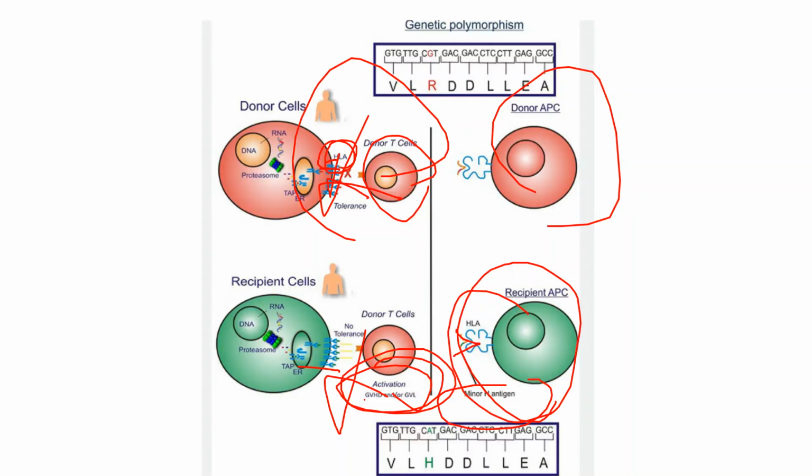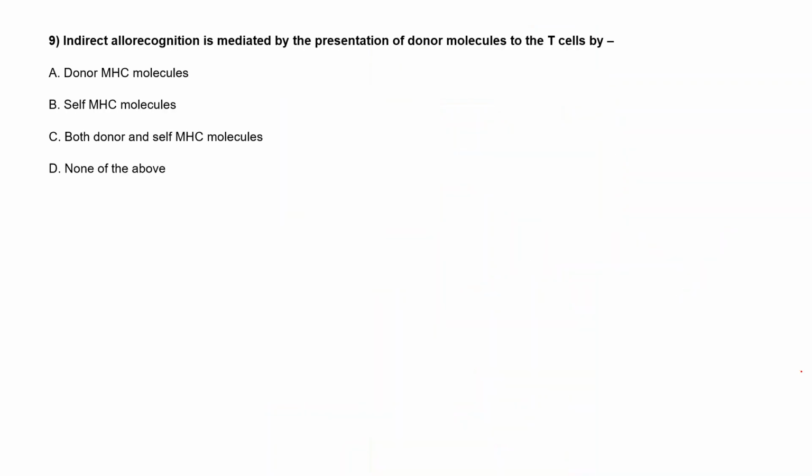Like a graft versus host reaction, they will activate this graft versus host response because the donor T cells are genetically different, and they will activate this pathway. Because of that, different proteins will be there, and there will be chances of rejection.